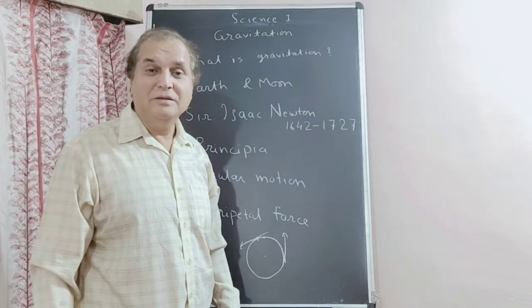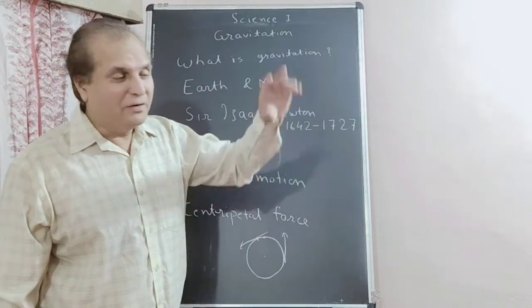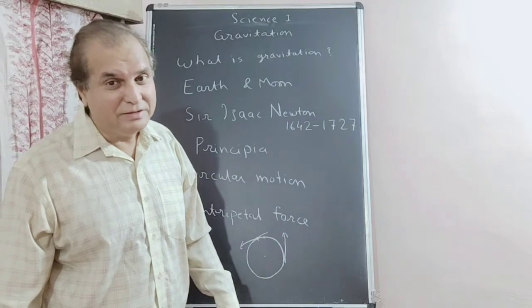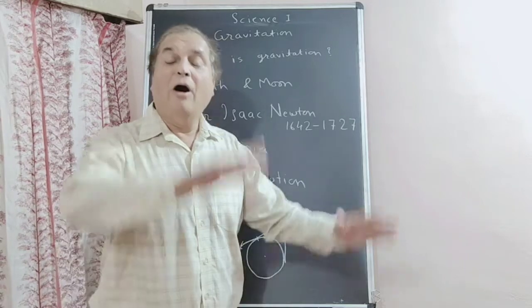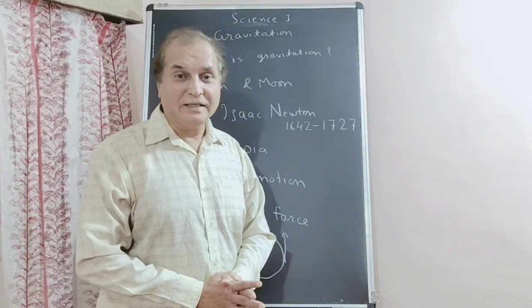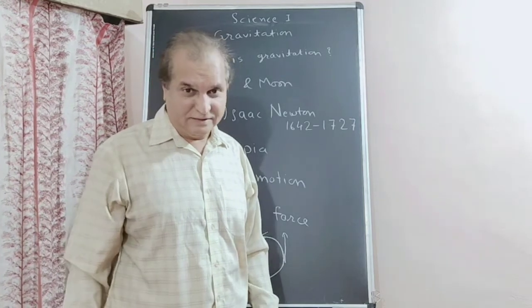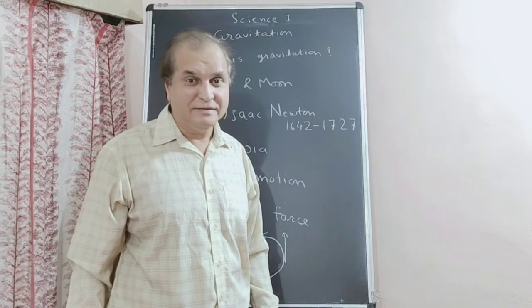Getting? If a force is applied, it may go here and there. But finally, it will fall to the ground. Why does it fall to the ground? All the objects on the earth are attracted towards the center of the earth. This is the force of gravitation.